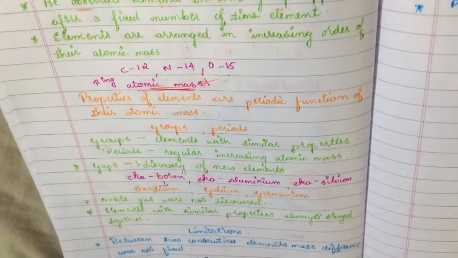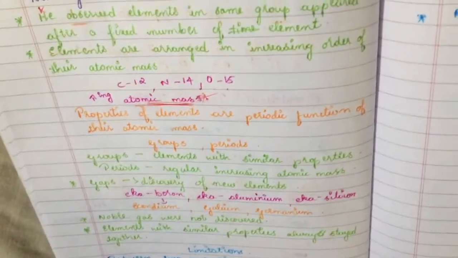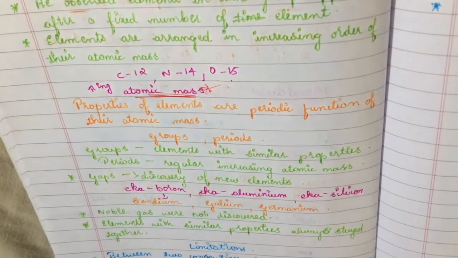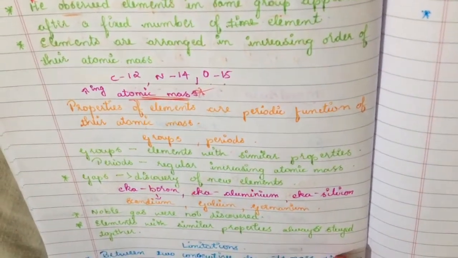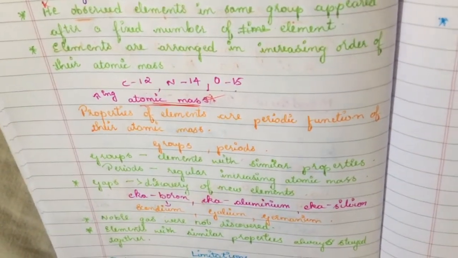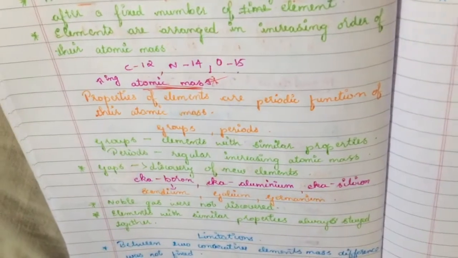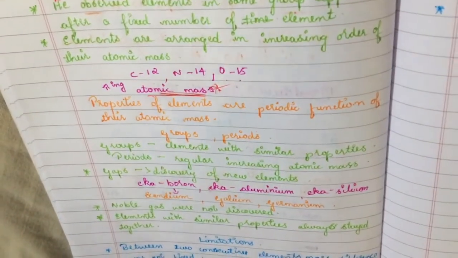Noble gases. At the time of Mendeleev, students, what are the noble gases? Please comment in the comment section. So what were the noble gases? The noble gases are the elements which are very noble, that is, the stabler elements in the periodic table. They won't react with any other element.